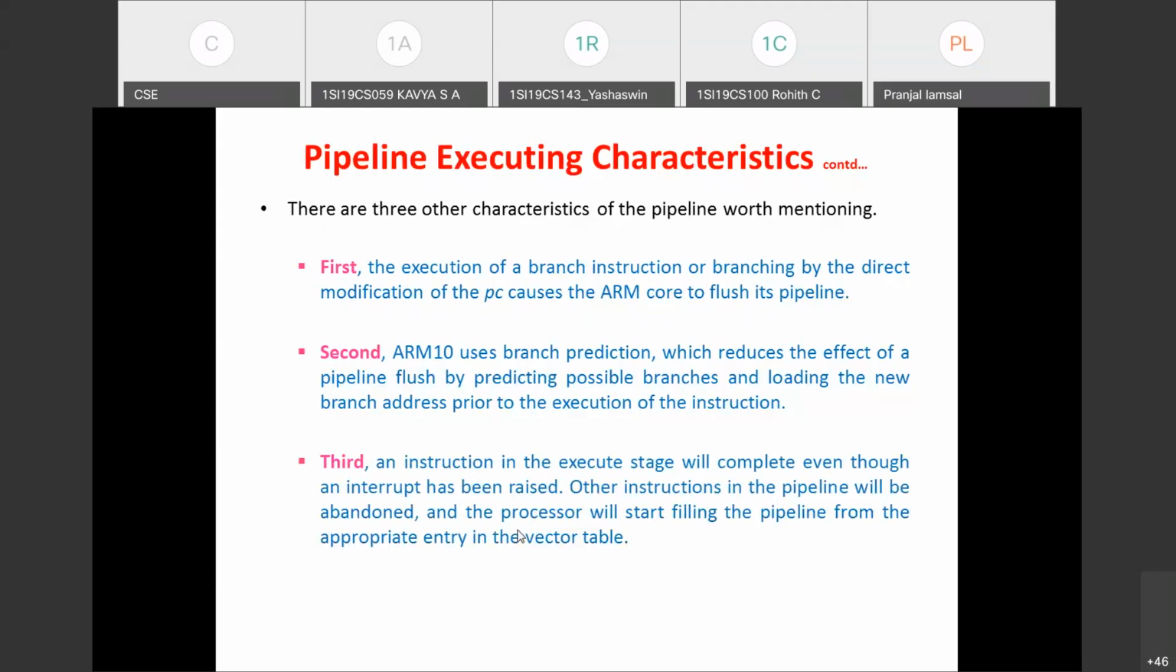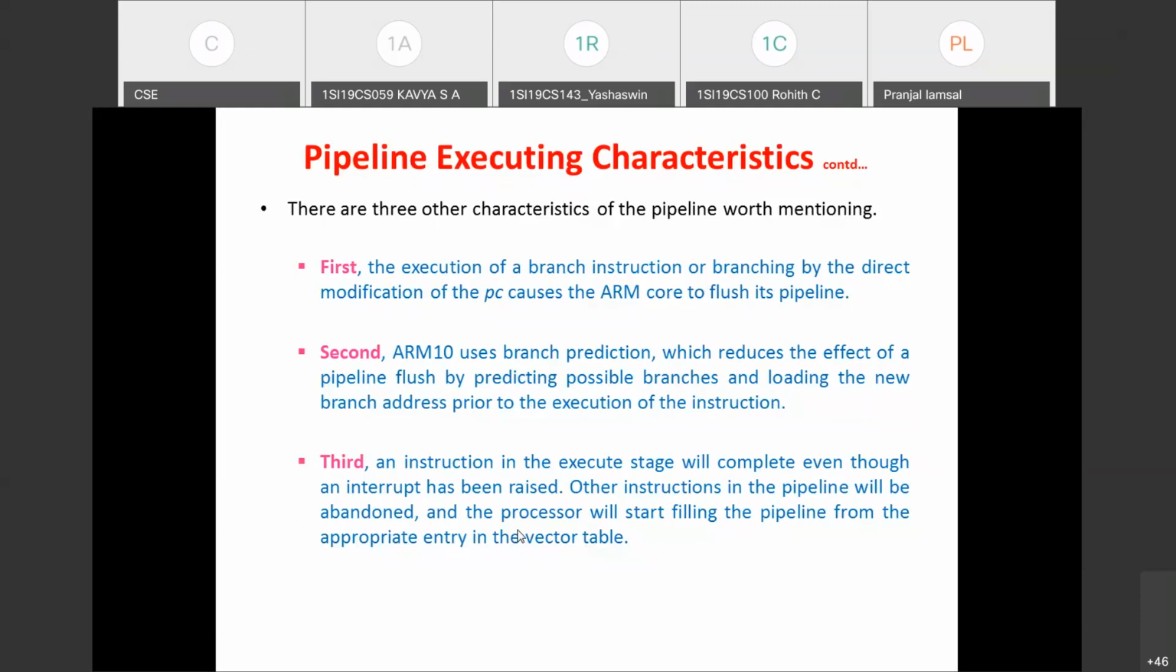One last executing characteristic is that an instruction in the execute stage will be completed even after an interrupt has been raised. That you have seen with respect to MSR. The MSR instruction is executed and the normal interrupt is to be enabled. Even though interrupts are raised, the instruction in the execute stage will complete its execution, and then the processor is going to flush the pipeline and start filling the pipeline from the ISR instruction.